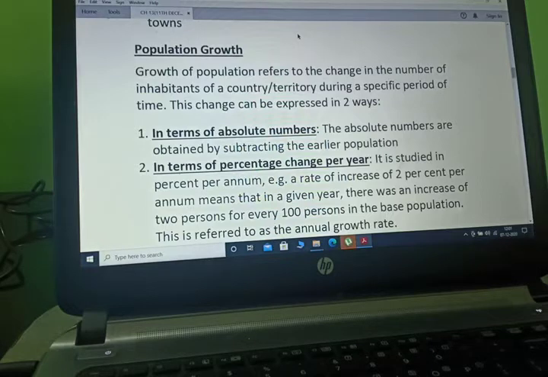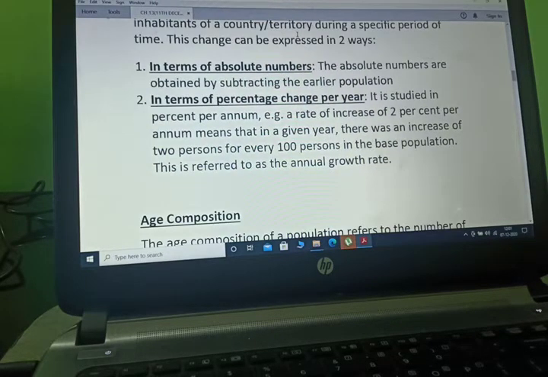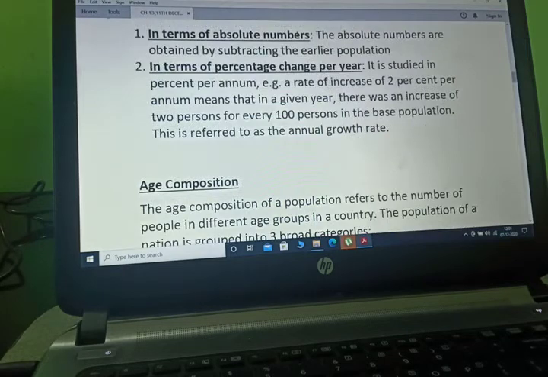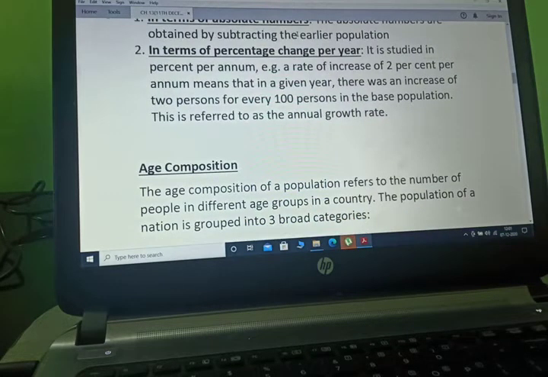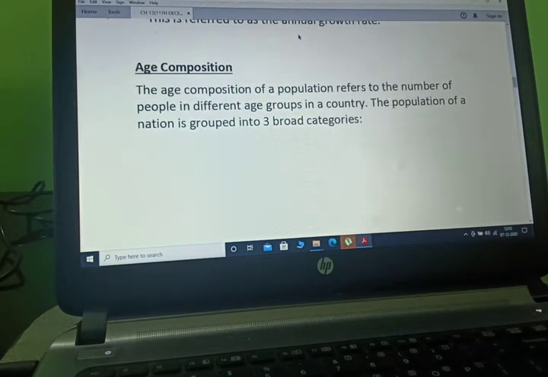Population growth. Growth of population refers to the change in the number of inhabitants of a country or territory during a specific period of time. This change can be expressed in two ways. In terms of absolute numbers, which are obtained by subtracting the earlier population. And in terms of percentage change per year, studied in percent per annum. For example, a rate of increase of 2% per annum means that in a given year, there was an increase of 2 persons for every 100 persons in the base population. This is referred to as the annual growth rate.